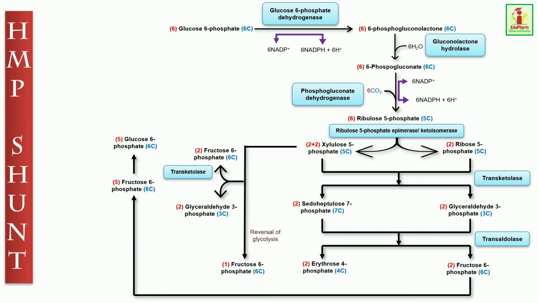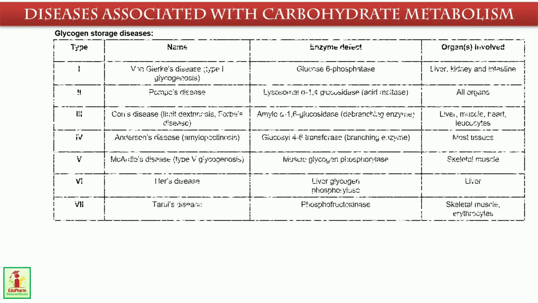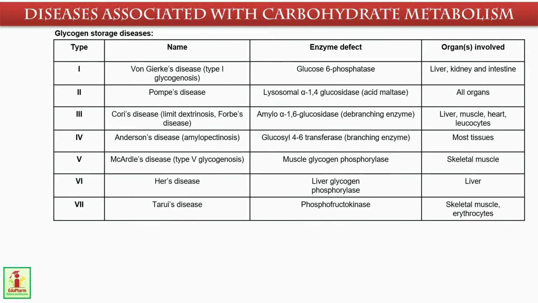Now let's move on to diseases associated with carbohydrate metabolism. The first one is glycogen storage diseases. These are of 7 types. The names are von Gierke's disease, type 1 glycogenosis. The enzyme defect is glucose 6 phosphatase and organs involved are liver, kidney and intestine.